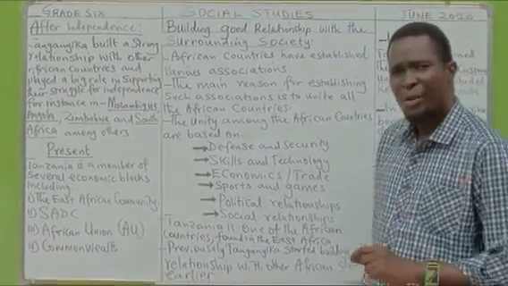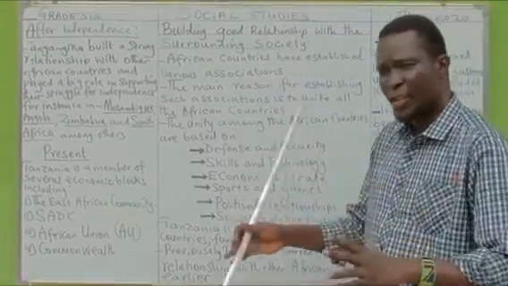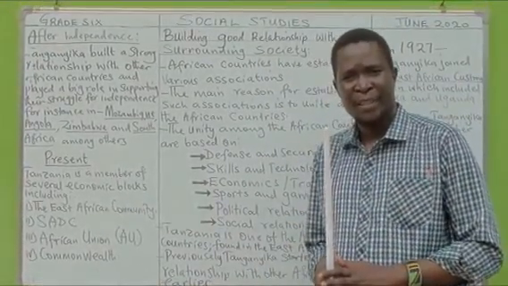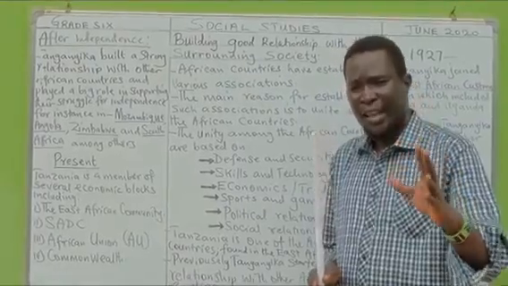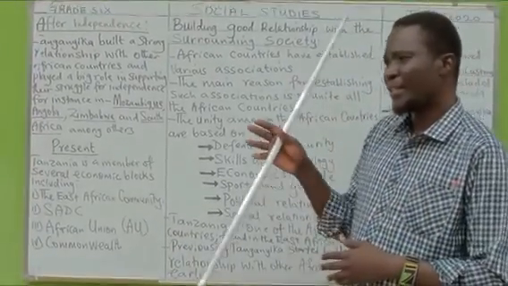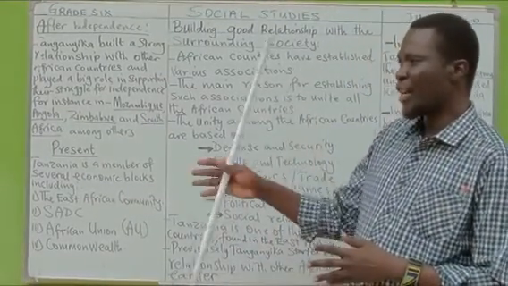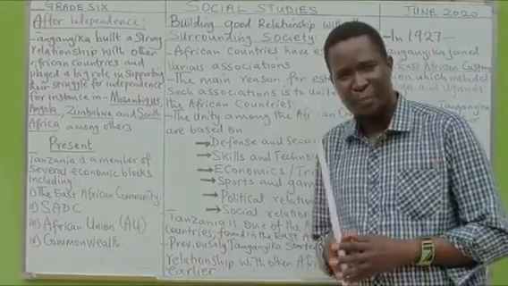Then there was a misunderstanding between the three leaders of the East African states: Kenya under President Kenyatta, Tanzania under Mwalimu Julius Kambarage Nyerere, and Uganda under President Milton Obote.